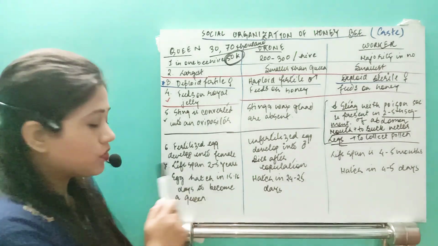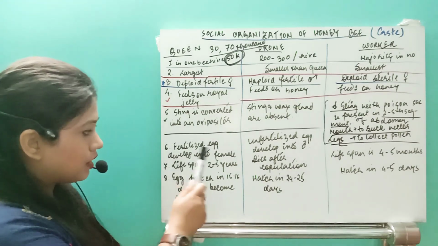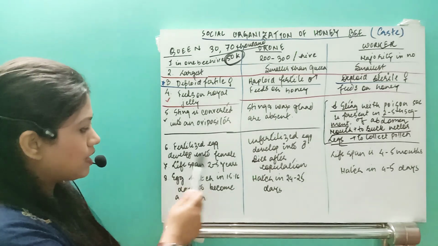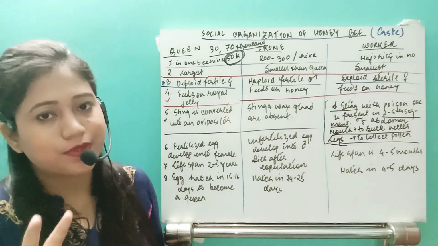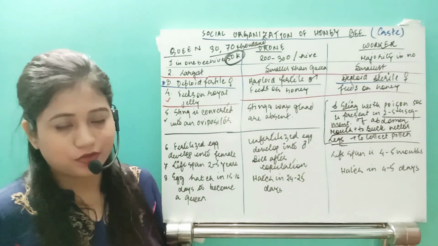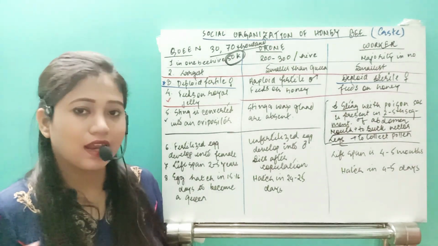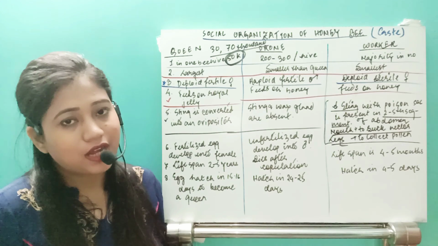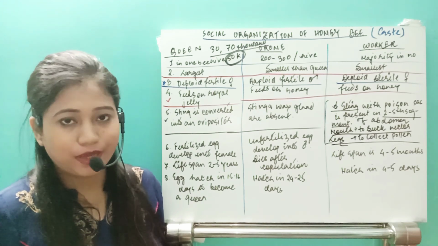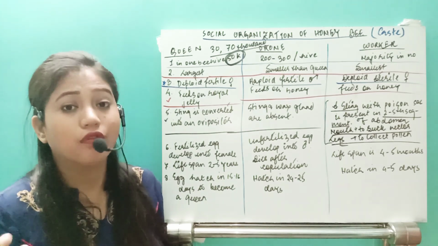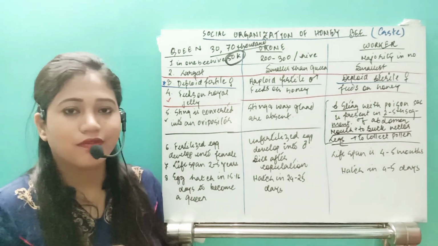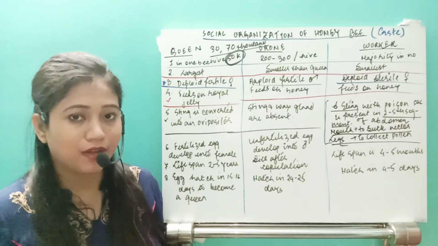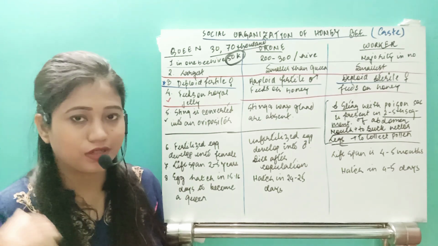Next one, in case of the queen, the fertilized egg develops into a female. There are two types of eggs produced by the queens. What are they? One is a fertilized egg, another is an unfertilized egg. A fertilized egg will convert into a female and an unfertilized egg will convert into a male, right? Now we have the female offspring and the male offspring. Male offspring will convert into a drone.